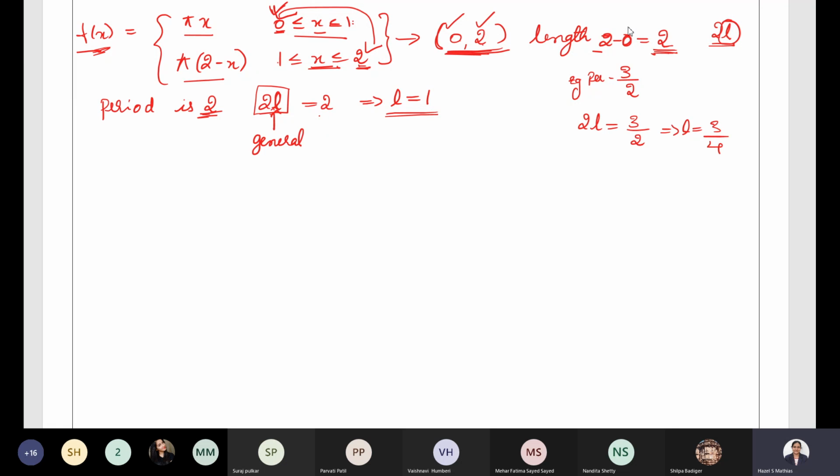This you have to do in almost every case where you do not have the general form. Because yesterday's question we discussed minus L, comma L. So here the length is 2L, and if you equate this with the 2L, L equal to 1. That is what we get over there. So this is the general case. Here you need not worry about it. But when you do not have the general case, you should always equate this with the 2L, whatever it may be. You equate with the 2L, write the period. Here if it is 2, that's why you might be confused. Or else if it is 3 by 2, in order to find the value of L, equate that with 2L. So value of L will be 3 by 4. I hope this is clear.